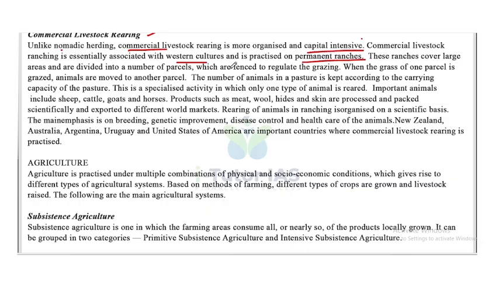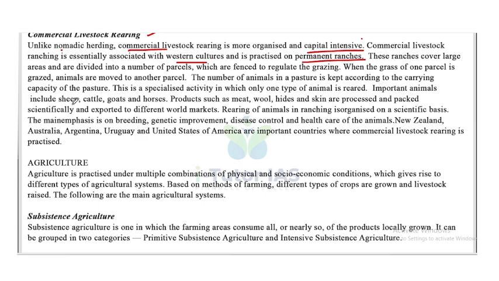These ranches cover large areas and are divided into a number of parcels which are fenced to regulate the grazing. When the grass of one parcel is grazed, animals are moved to another parcel. The number of animals in pastures is kept according to the carrying capacity of pastures. This is a specialized activity in which only one type of animal is reared.